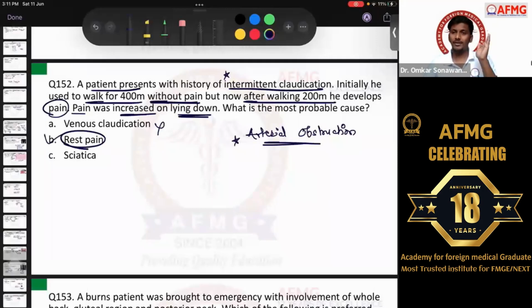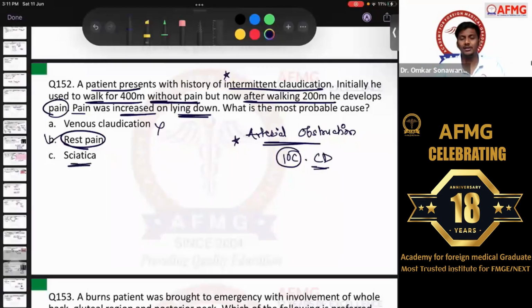Usually the patient starts with intermittent claudication, then it progresses to rest pain. Rest pain is also known as the cry of dying nerves, as we discussed. Then it further progresses to critical limb ischemia, and finally it leads to gangrene. All of that we have discussed. I also discussed the ankle brachial pressure index. The investigation of choice for arterial obstruction is a colored Doppler, or duplex ultrasound, whatever it is. No issues with this, anybody?